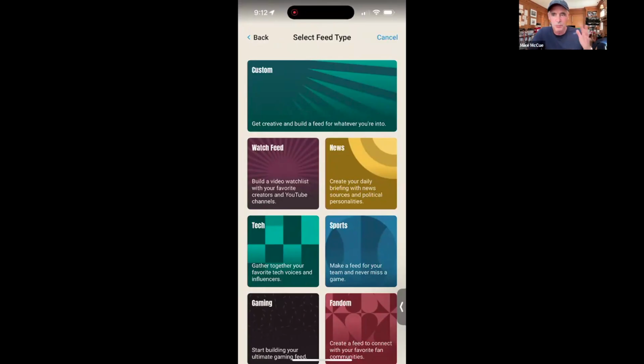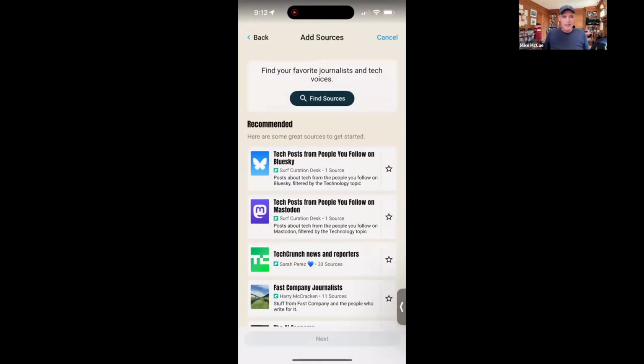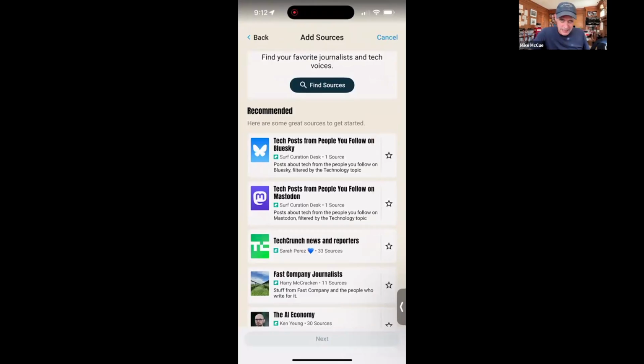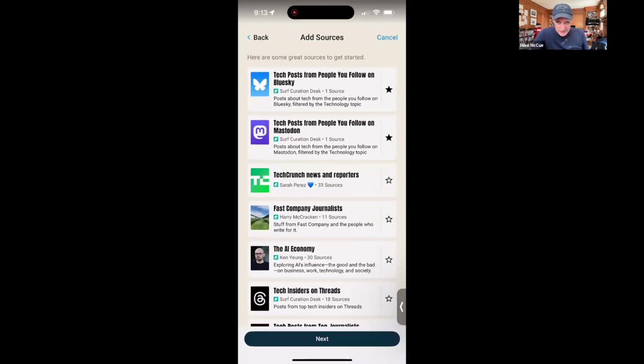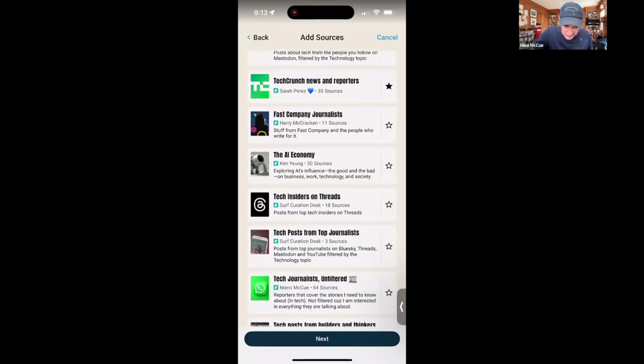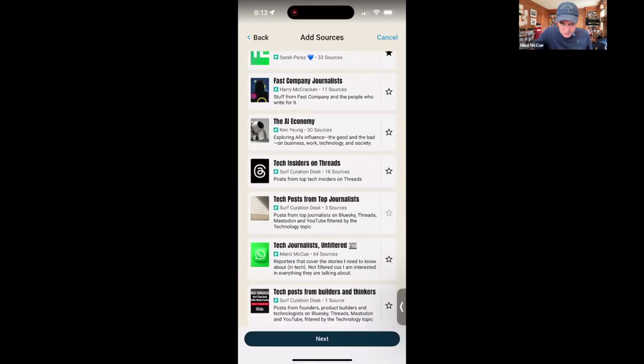So let's make a really cool personalized tech feed. I'll tap on tech, and you'll see that now I can find specific sources, but I can also just say, hey, I want all the tech-related posts from everyone I follow on both Mastodon and Bluesky. So I'll start with that. I also want to add tech news and reporters that Sarah Perez from TechCrunch put together. I can add in tech posts from top journalists.